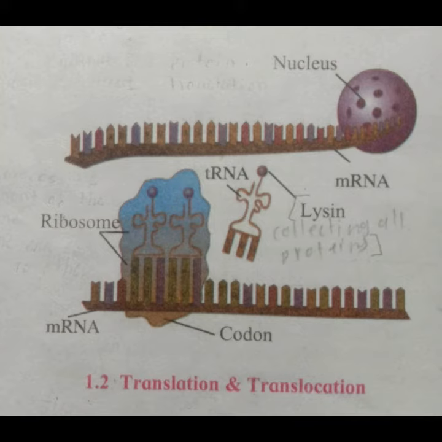As per the message on mRNA, amino acids are supplied by the tRNA. For this purpose, tRNA has anticodon having complementary sequence to the codon on mRNA. This is called as translation.